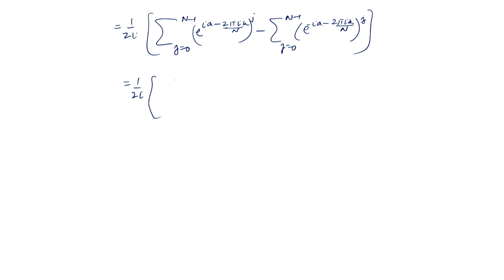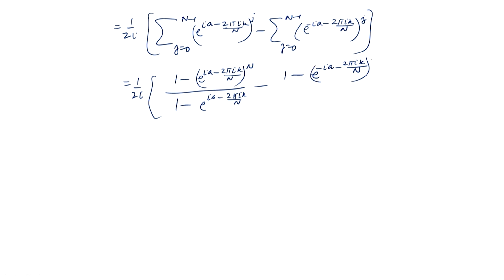So, this is a geometric series: 1 minus (e^(i a minus 2 pi i k / n)) to the power n, divided by 1 minus e^(i a minus 2 pi i k / n). Here we will have 1 minus (e^(-i a minus 2 pi i k / n)) to the power n, divided by 1 minus e^(-i a minus 2 pi i k / n).